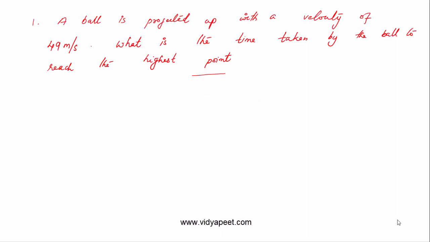First problem: a ball is projected up with a velocity of 49 meter per second. What is the time taken by the ball to reach the highest point? So on a vertical line we are throwing a ball up. So it's a one-dimensional motion. அது மேலே போக போக it will decelerate. That means the velocity will keep decreasing at the rate of 9.8 meter per second square. So it will reach the maximum height, and there the velocity will become 0. Then the object will come back in the same path.